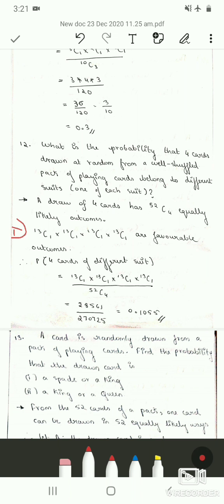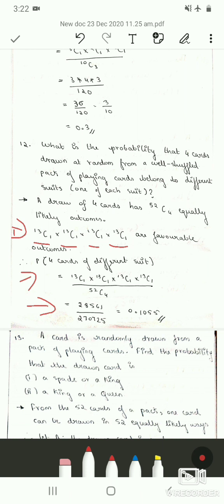Therefore the favorable outcomes are 13C1 into 13C1 into 13C1 into 13C1. So for each suit, drawing one card at random is 13C1. Therefore the probability that 4 cards are of different suits is 13C1 four times divided by 52C4.